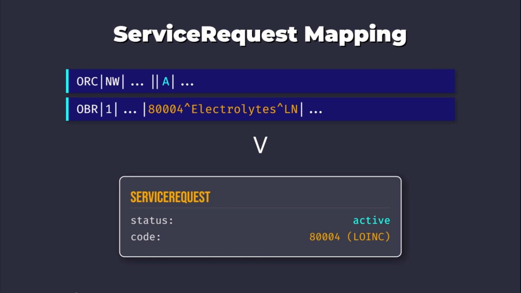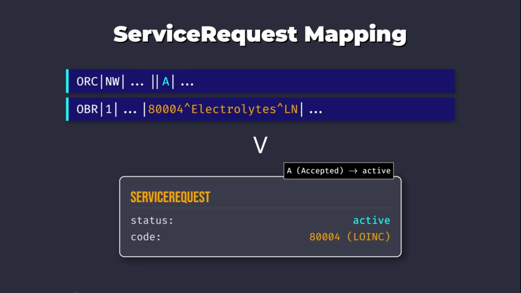The order control segment ORC and observation request segment OBR define the procedure or service. An ORM message typically maps to a service request resource. The ORC5 order status must be translated precisely to the service request status codes. For example, V2 status A for accepted maps to active.